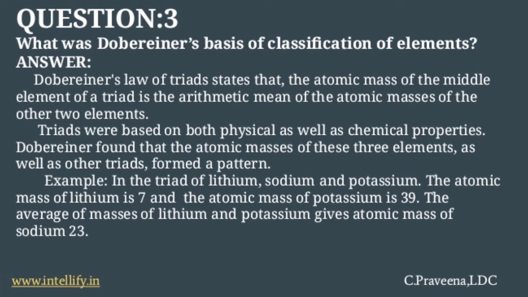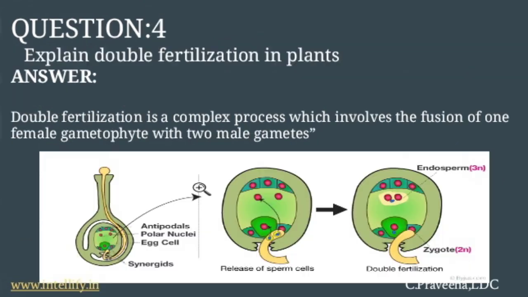Dobereiner found that the atomic masses of all these three elements, as well as other triads, formed a pattern. Example, in the triad of lithium, sodium and potassium, the atomic mass of lithium is 7 and the atomic mass of potassium is 39. So the average mass of lithium and potassium gives the atomic mass of sodium. So this is Dobereiner's basis of classification of elements.